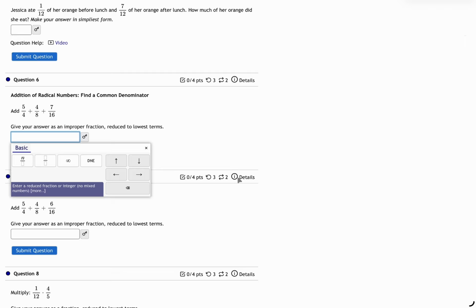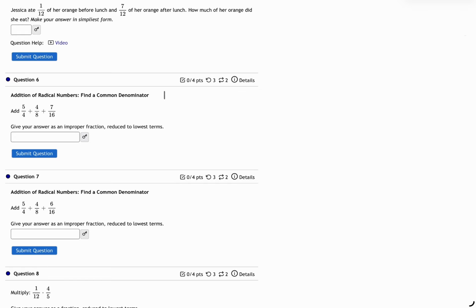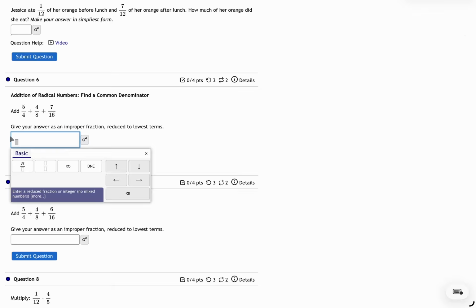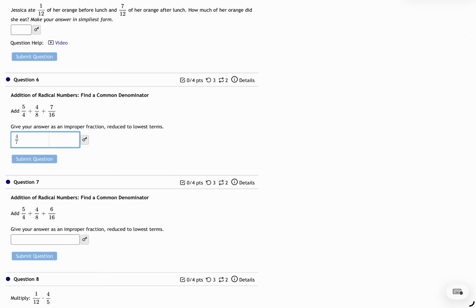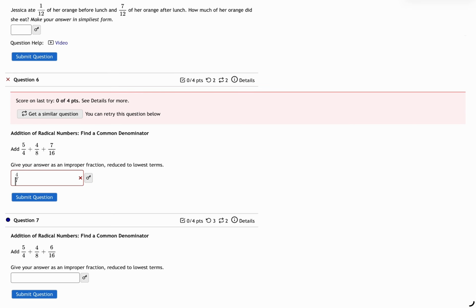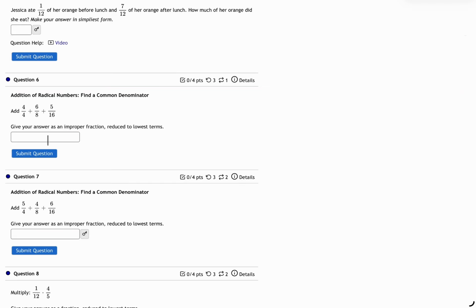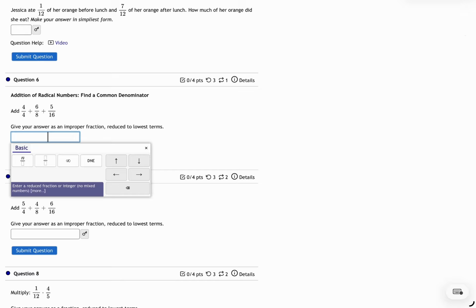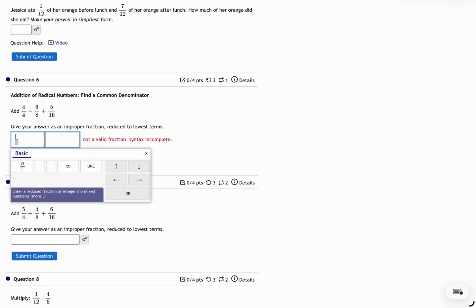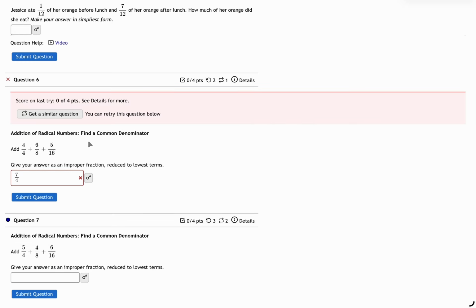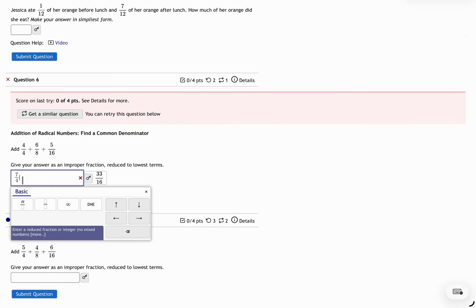Let's say here, if you want to put an answer by fraction, because the answer has to be a fraction, not a decimal. So you need to put a fraction. I'm going to put one, and this is a test. I don't know what the answer is. It's going to tell you that this answer was incorrect, so you can get a similar question. You can try one question 3 times, and even if it's wrong, you will still have the chance to redo it 3 times for each question. And it's going to tell you the answer. That way you have an idea of how you made a mistake.